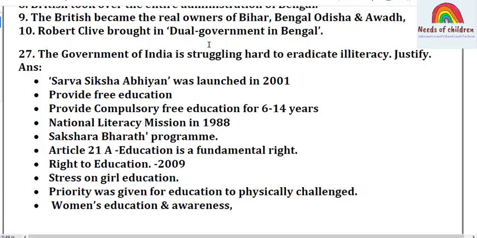The government of India is struggling hard to eradicate illiteracy. Justify. Students, this is the question. It is from political science, challenges of India and their remedies. Answer: Sarva Shiksha Abhiyan was launched in 2001 to provide compulsory free education for 6 to 14 years.